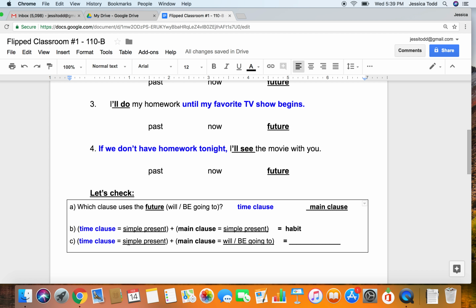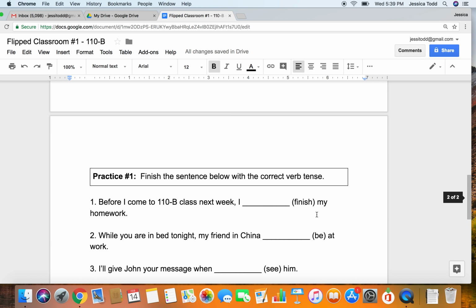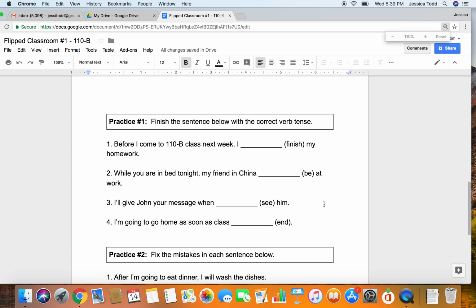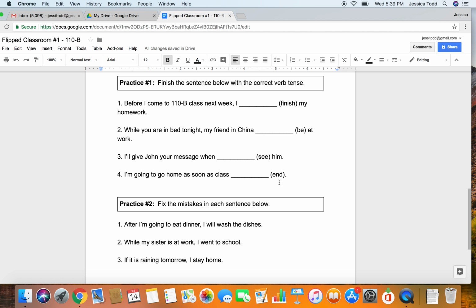How about this one? When the time clause uses simple present and the main clause uses will or be going to, what time are we talking about? If you said we're talking about the future, then great, good job, okay? So we can see by changing the verb tense of the main clause, we change when that action or that sentence happens, okay? So I have some practice exercises for you. Please pause the video as you think about them, okay? And when you're ready and you have the answers, you can turn the video back on because I'm going to tell you the answers in just a moment.